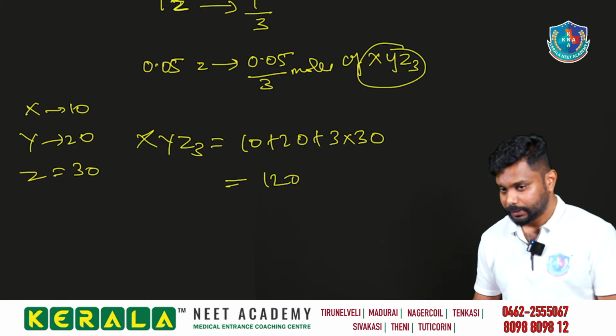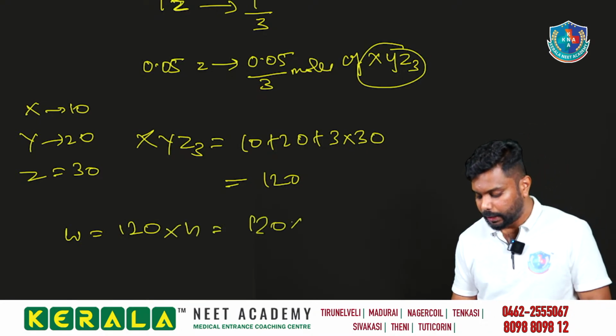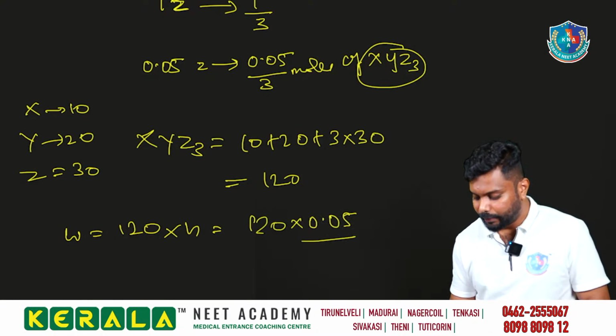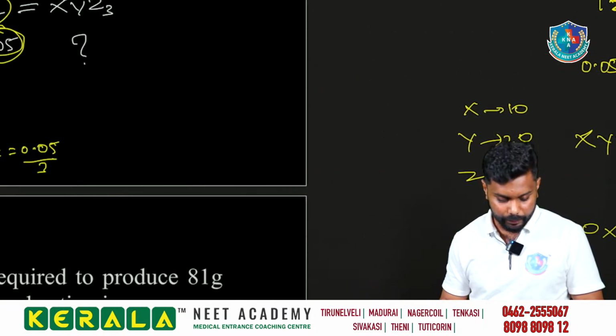So what is the mass we are having? Weight is equal to molar mass into number of moles. Number of moles is 0.05 divided by 3, so 120 into 0.05 divided by 3. 120 by 3 is equal to 40. 40 into 0.05 is equal to 2 gram we are having, right?